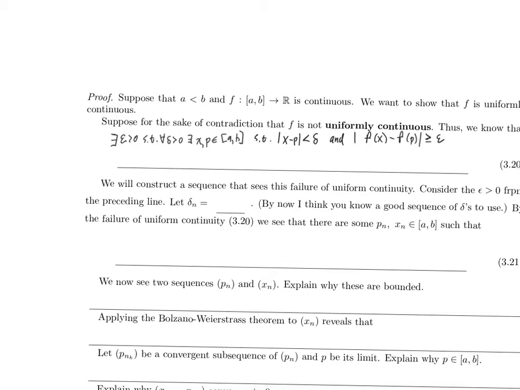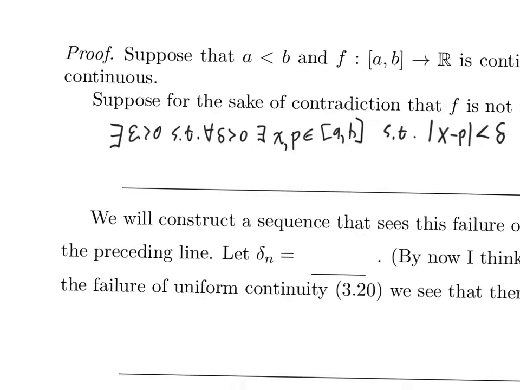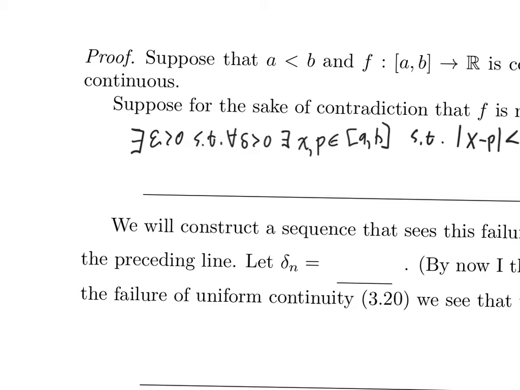So here's how the proof is going to go from here. I have this sequential reformulation of continuity. I'm going to take advantage of that. This isn't by any means the only way to come up with this proof, but this is the proof that I'll use. So how can I get a sequence worth of information here? So this epsilon is just some fixed constant. I don't know what it is, but it doesn't depend on anything. I'll call it epsilon, it'll be a number. I know that something is true for every delta bigger than 0.